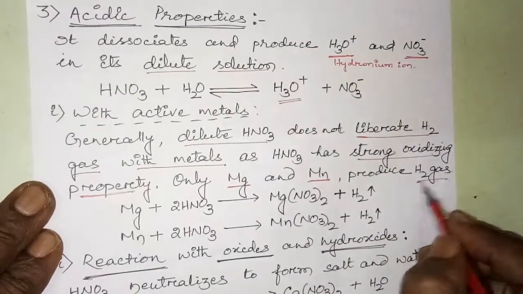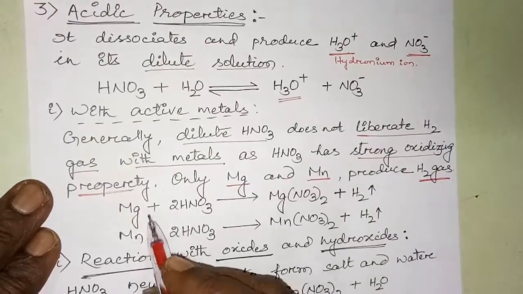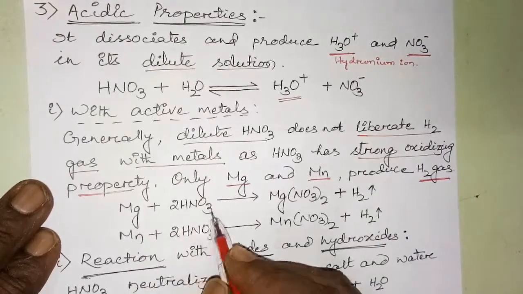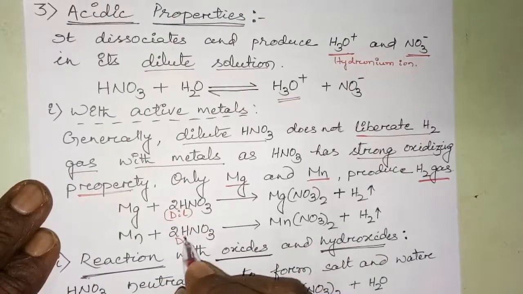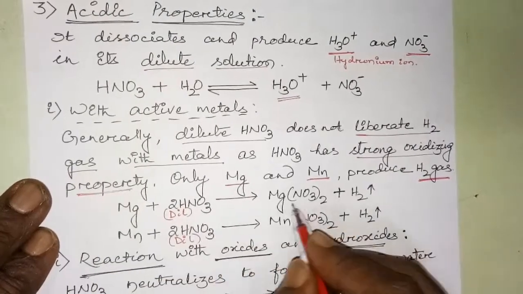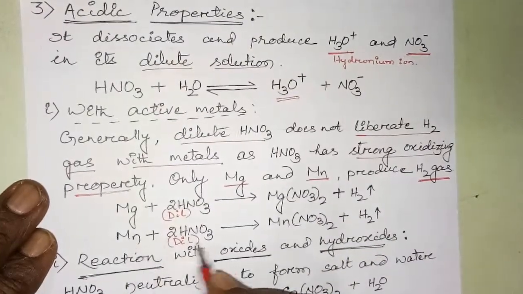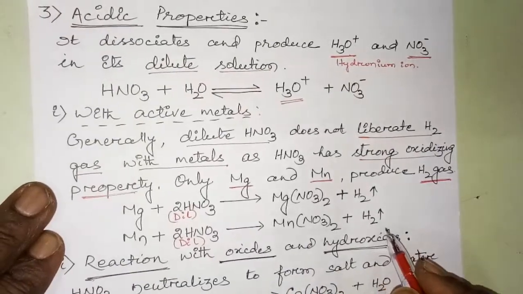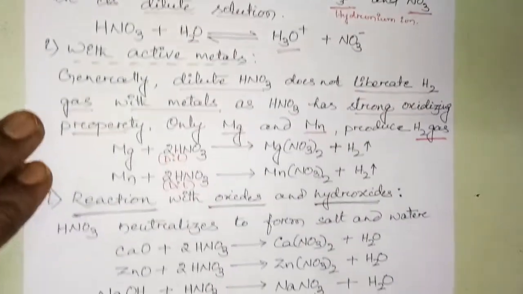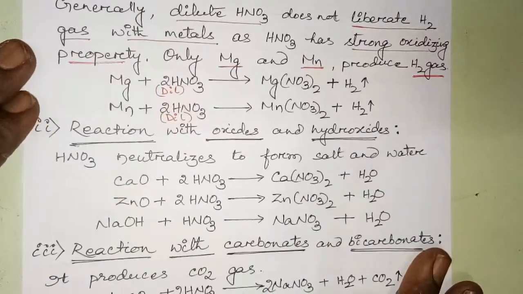So the equation is Mg + HNO3, dilute. Clear? Dilute. It gives magnesium nitrate plus hydrogen gas, and manganese with dilute nitric acid gives manganese nitrate plus hydrogen gas.